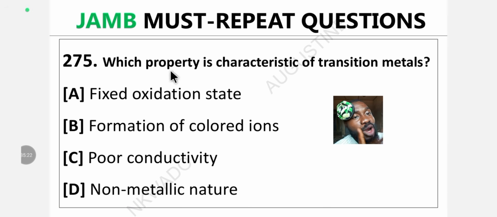Question 275. Which property is characteristic of transition metals? A. Fixed oxidation state. B. Formation of colored ions. C. Poor conductivity. D. Non-metallic nature. I just taught you this thing now. Just drop the answer in the comment section.